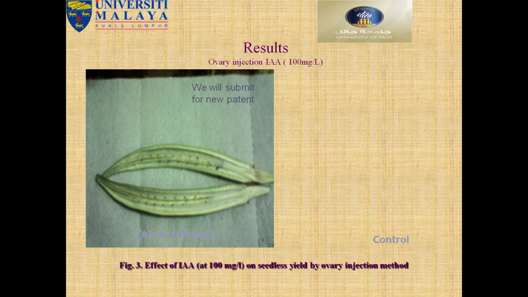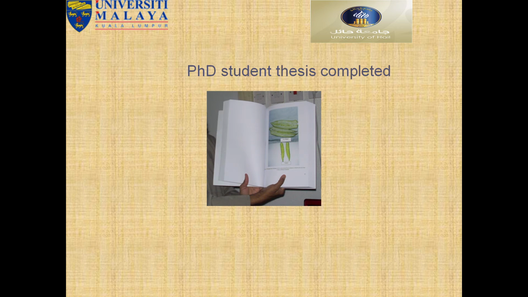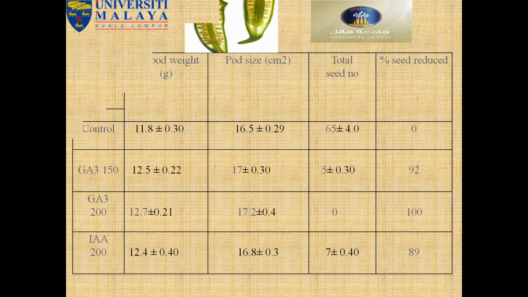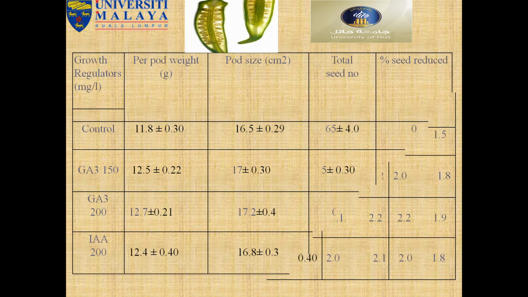Already published this work. Seedless student thesis completed. This is the control, literature per pod, with pod size, total seed number reduced. The result we can see here. Control is 65 total seed number, then seed number 0, seed number 5, seed number 7. We reduce the seed with seedless production.